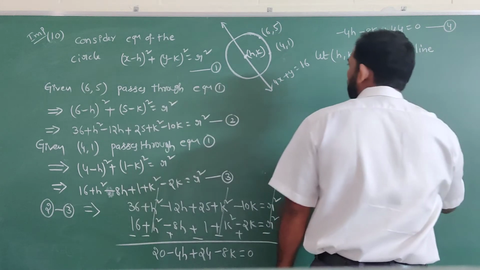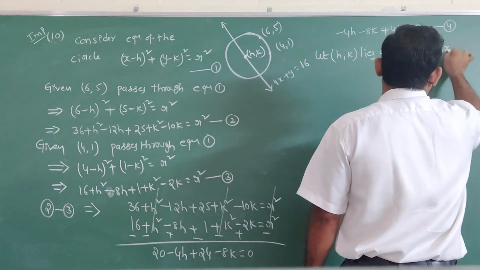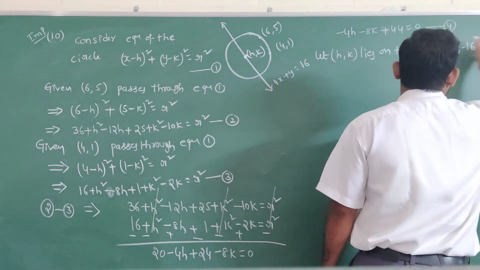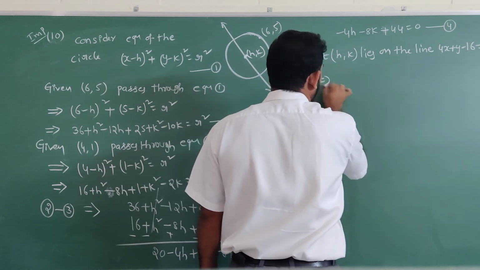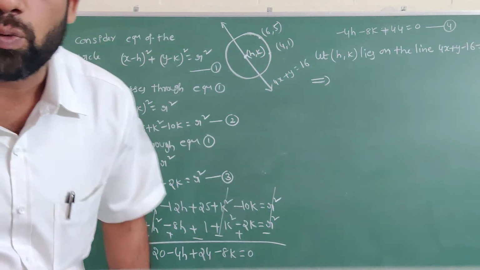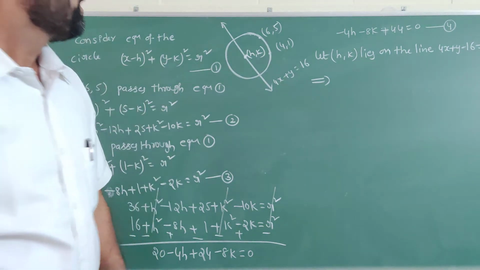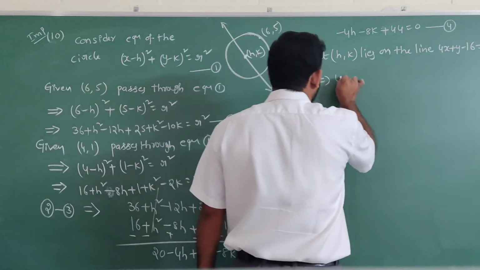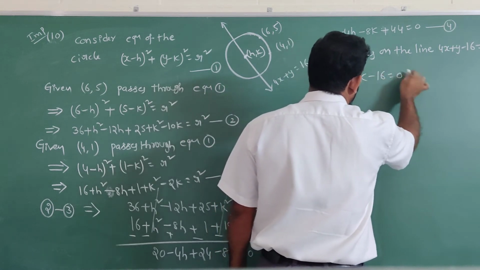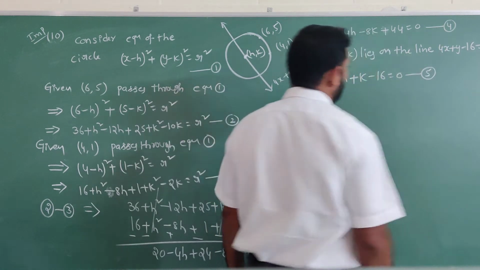What is that line? 4x plus y minus 16 equal to 0. That means h comma k lies on the line, so 4h plus k minus 16 equal to 0. That is equation number 5.